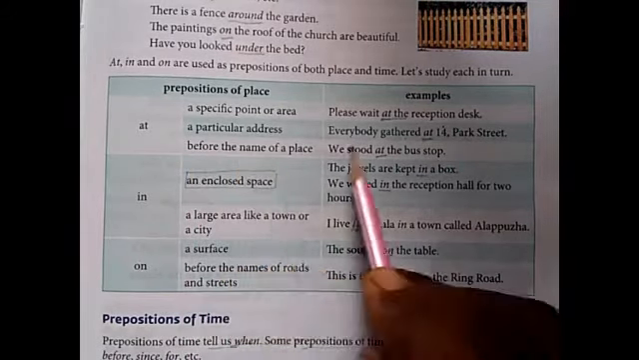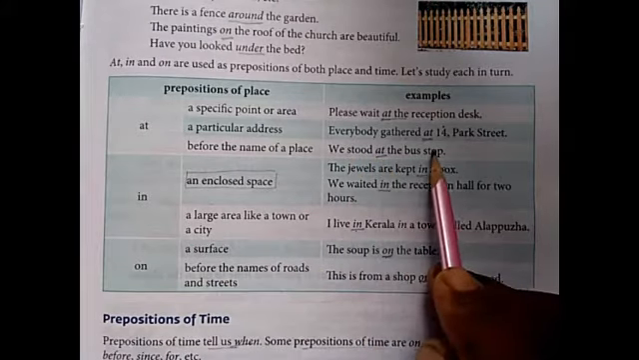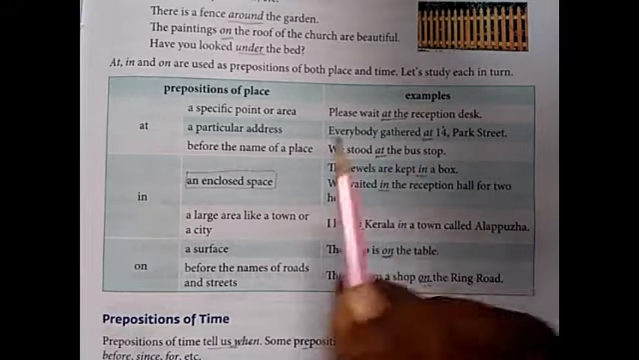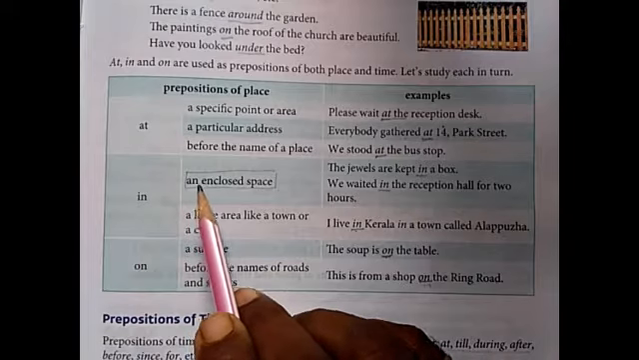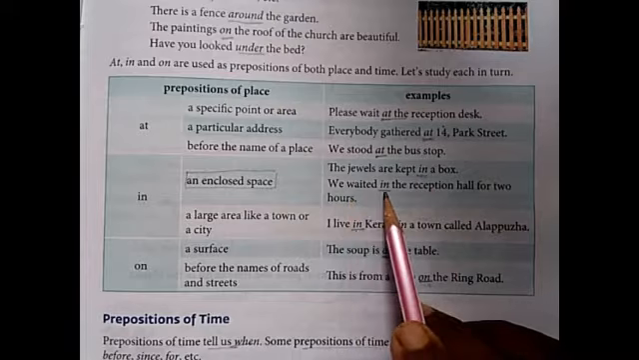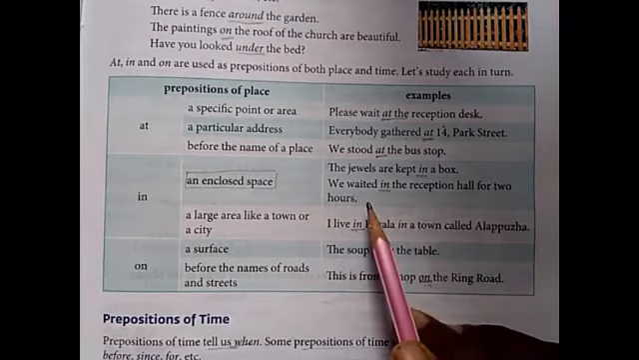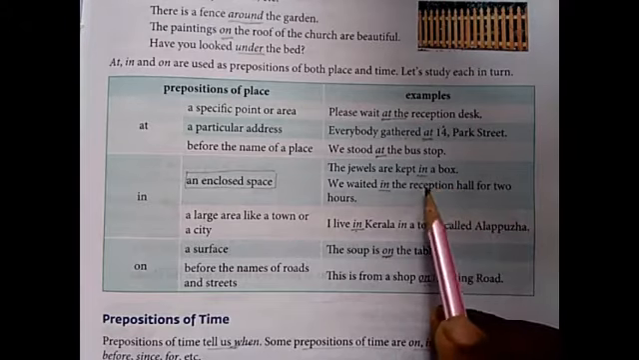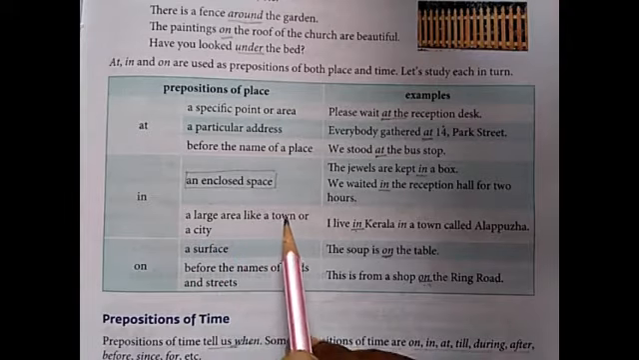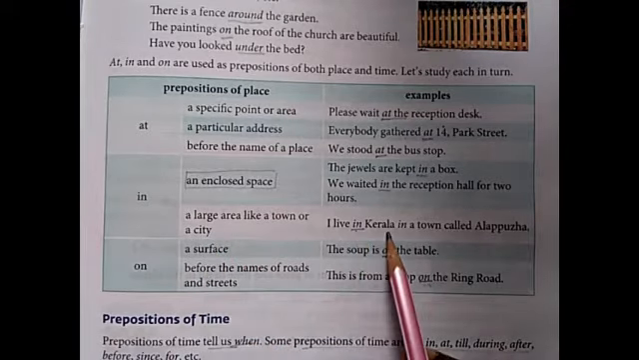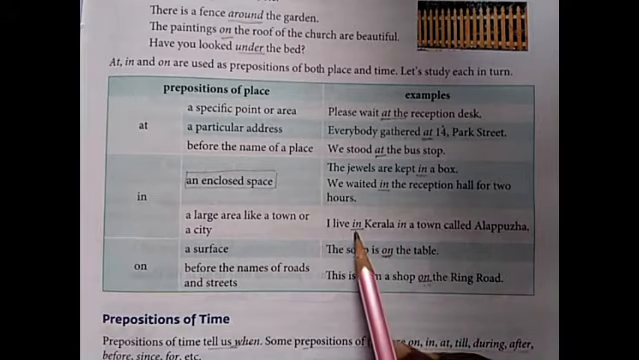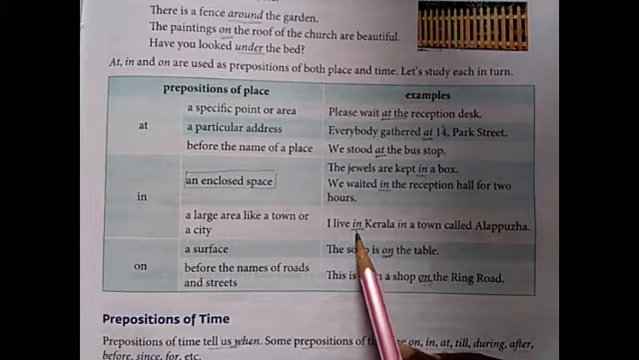Before the name of a place. We stood at the bus stop. Before the name of the place, preposition at is used. Then in. An enclosed space. The jewels are kept in a box. We waited in the reception hall for 2 hours. So it is a closed place. So in is used. Then a large area like a town or a city. I live in Kerala in a town called Alappuzha. So it is a big area. There also preposition in is used.